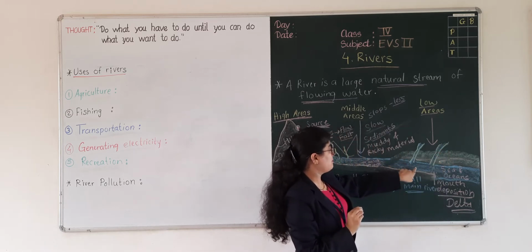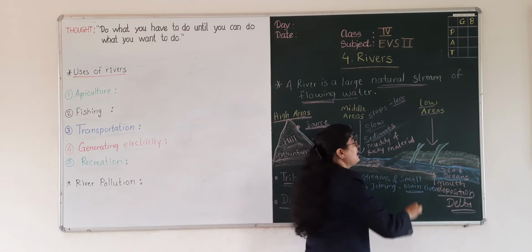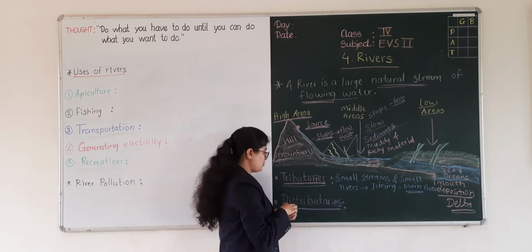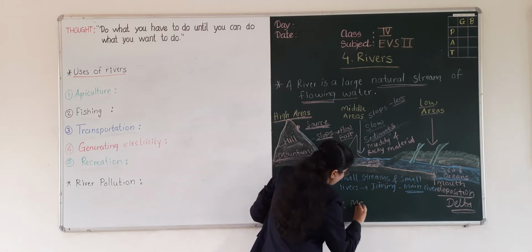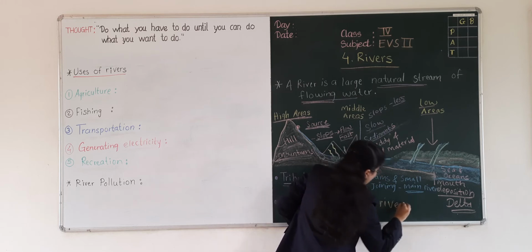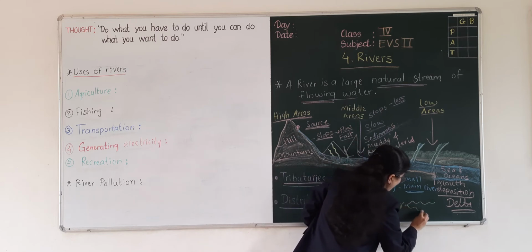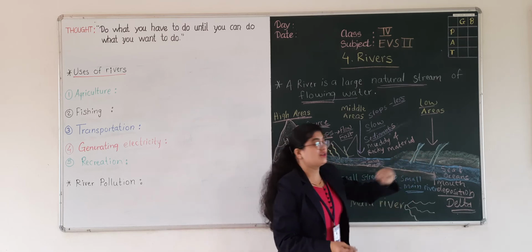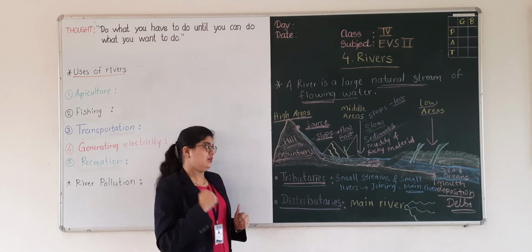What happens to the main river? The main river gets broken and it forms new small rivers. Those rivers are called distributaries. Okay? What I said? What happens in the main river? It gets broken in the middle and it forms different small rivers that are called distributaries. Okay? Did you understand? Good.